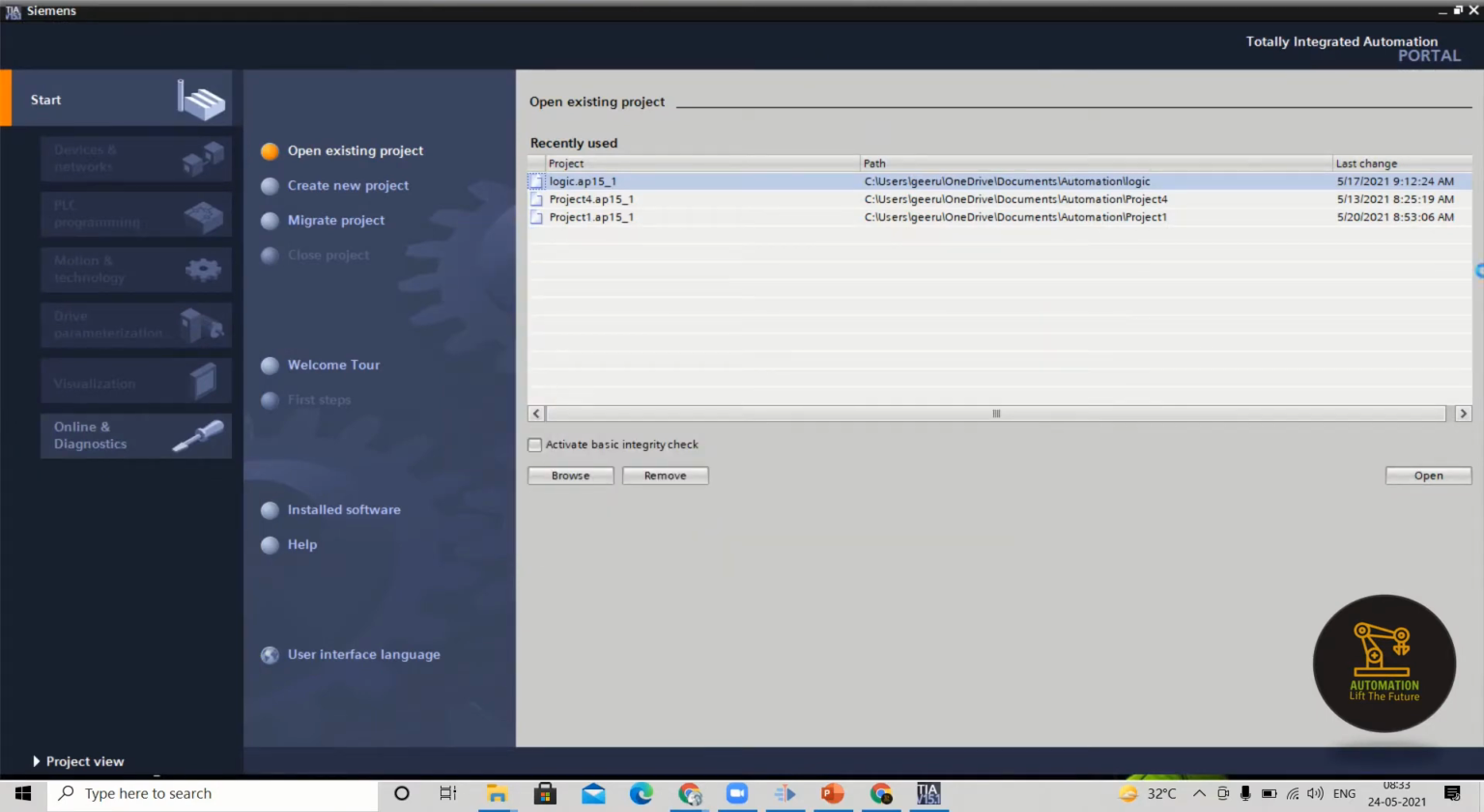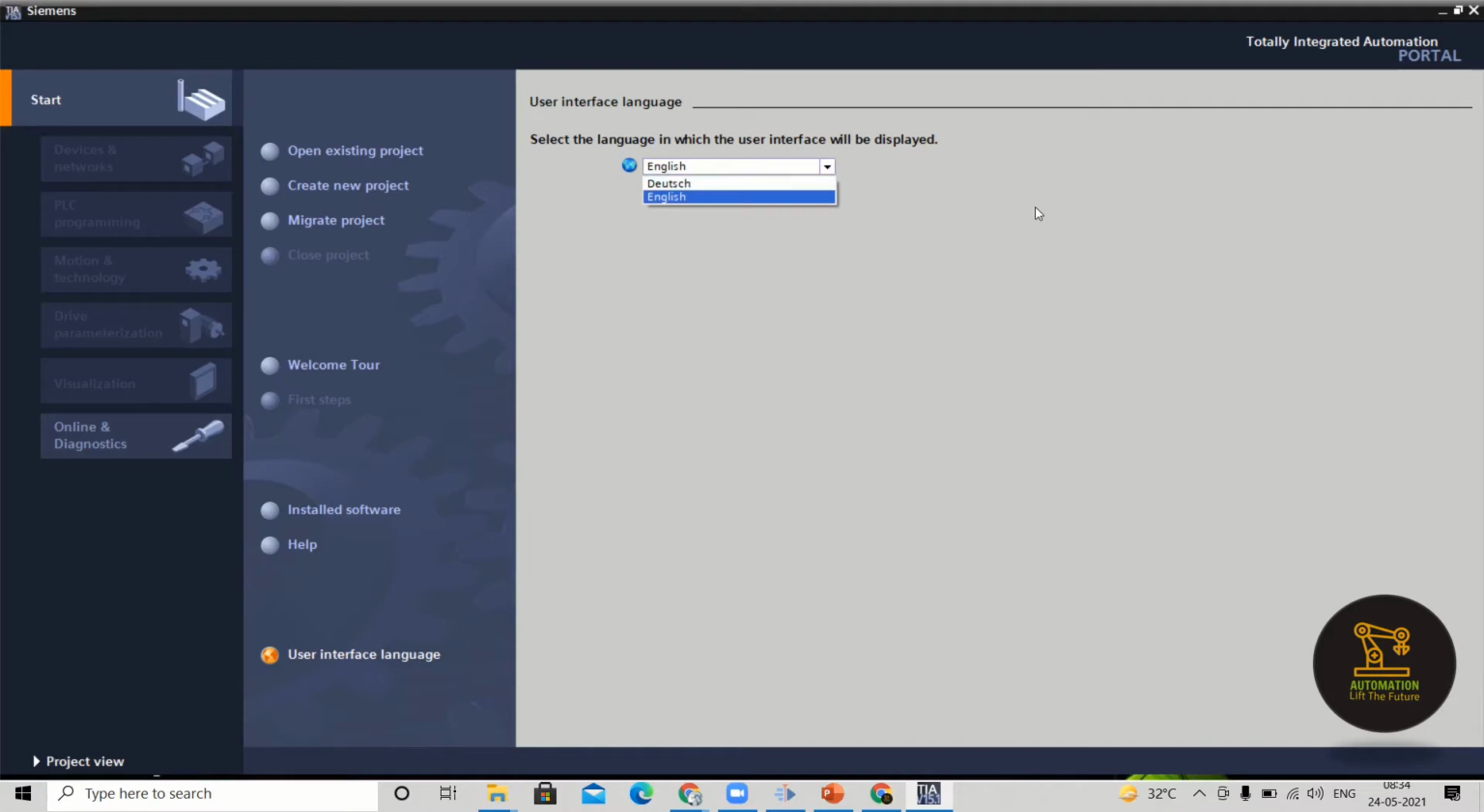As you already know about this window, but still I'm giving you one more time information regarding this. We can open older projects, you can create a new one, you can migrate projects, you can check the software we installed, and you can change the language if required. During the installation I kept the user interface language as German, I mean Dutch and English. So I can manage the whole TIA Portal language by selecting this. For example, if I go with Dutch, you can see that the window has been completely changed per that. Okay.